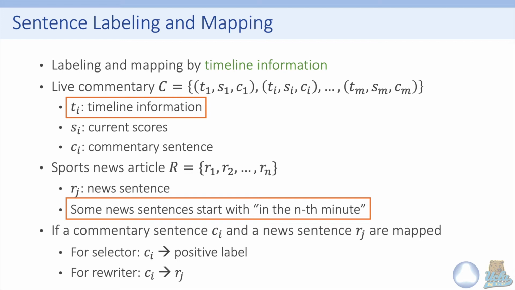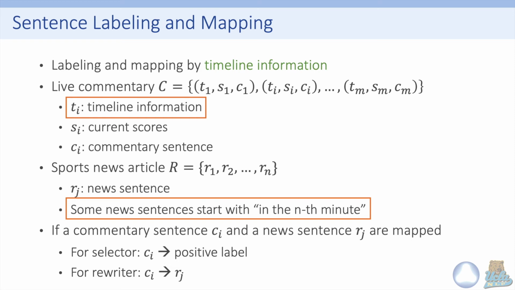As mentioned above, for each commentary sentence, we have the timeline information T. And we observe that for some news sentences, we also have the timeline information. So we can map a commentary sentence to a news sentence if they have the same timeline information. The detailed mapping process can be found in our paper.